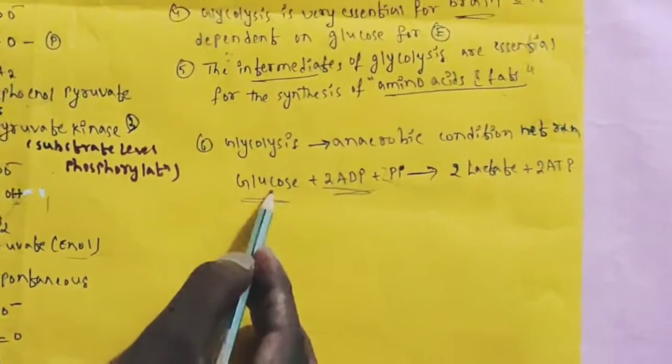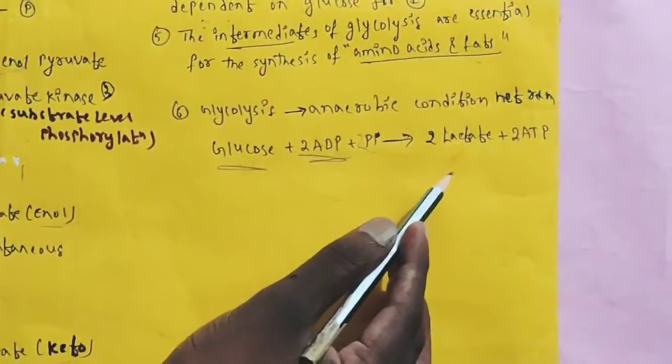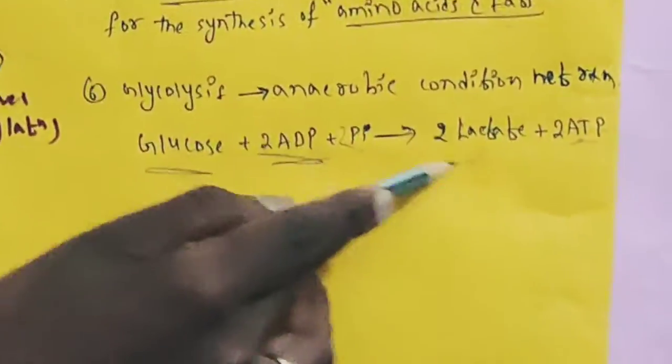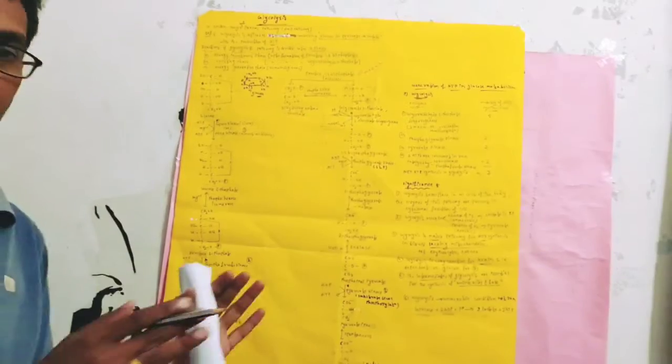From one glucose molecule, how many lactates? 2 lactates are formed, and 2 ATPs are produced. For the conversion of one glucose, 2 molecules of lactate will be produced. This is about the overall concept of glycolysis. Thank you very much.